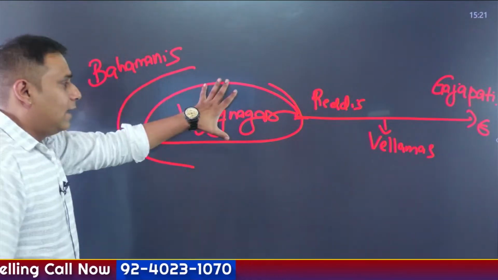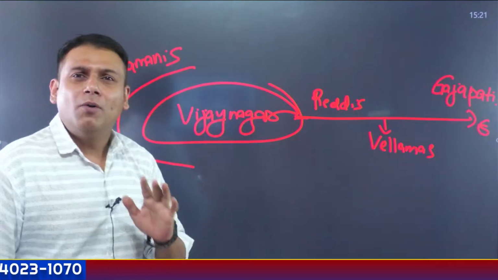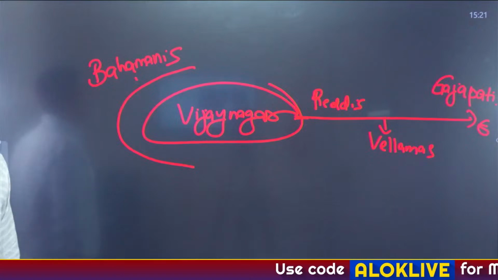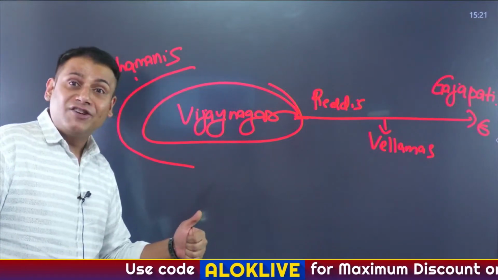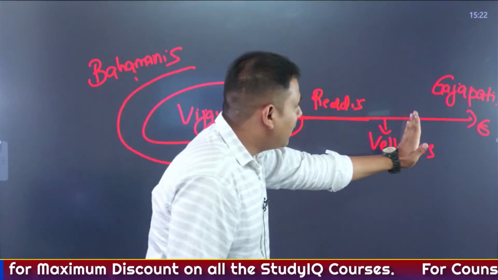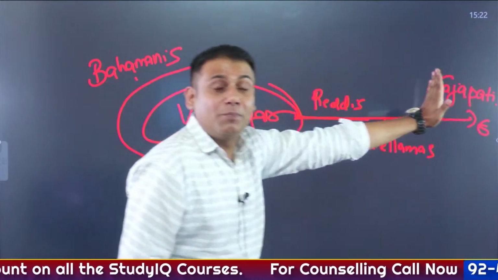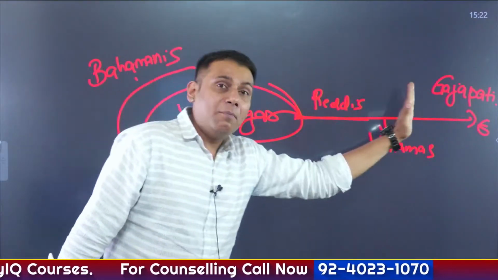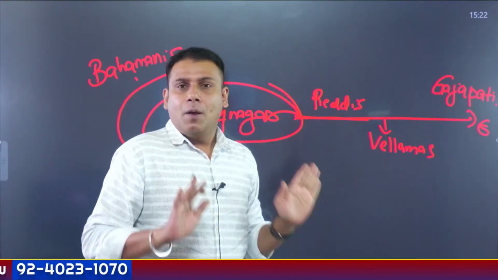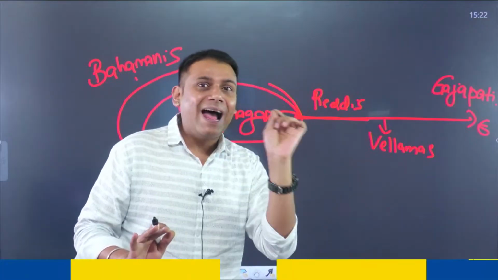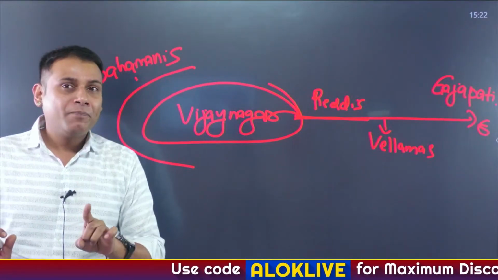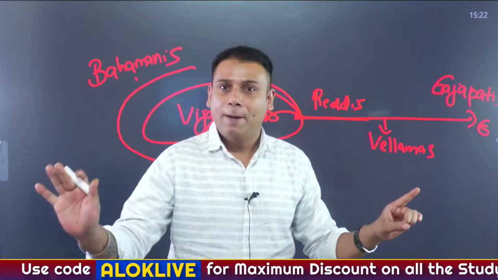Understand this. Harihara II, he was facing problems with whom? On the north, west and south, he had problems with the Bahamani, who had good control over this region. Here, they had a problem with the Reddy. Apart from the Reddy, the Velamas. Apart from the Velamas, the Gajapati. And he was expanding more towards the east during his initial campaign. Why? Because one who has access to the coastal region will have a good command over trade.